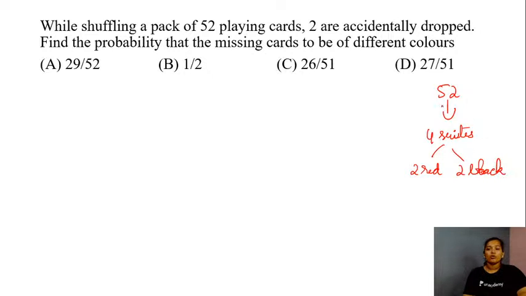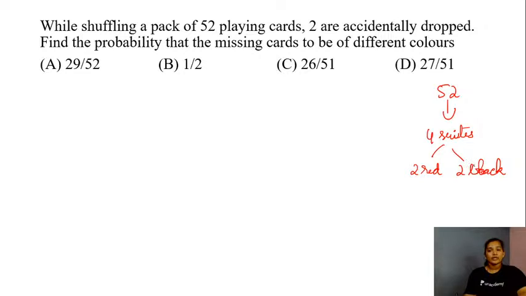So 52 cards divided by 2, you have 26 cards of each color in this case. Now they have told that 2 cards are accidentally dropped and you are asked for the probability of them being of different color. So it means one is chosen from red and the other one is chosen from black. So how do you pick the card?